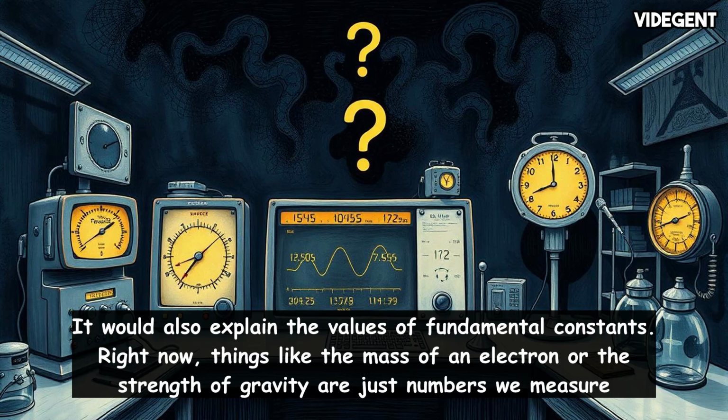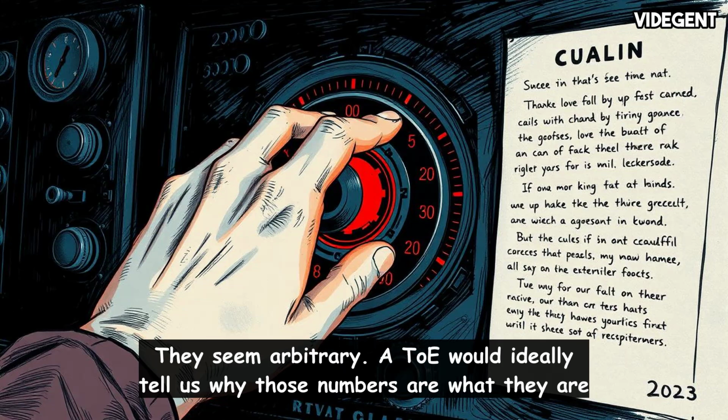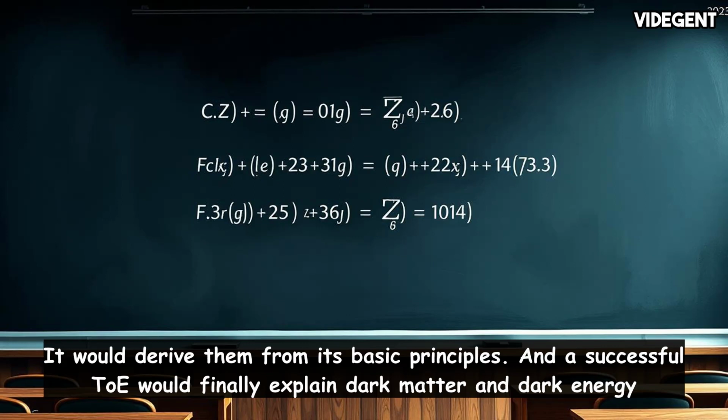It would also explain the values of fundamental constants. Right now, things like the mass of an electron or the strength of gravity are just numbers we measure. They seem arbitrary. A TOE would ideally tell us why those numbers are what they are. It would derive them from its basic principles, and a successful TOE would finally explain dark matter and dark energy.